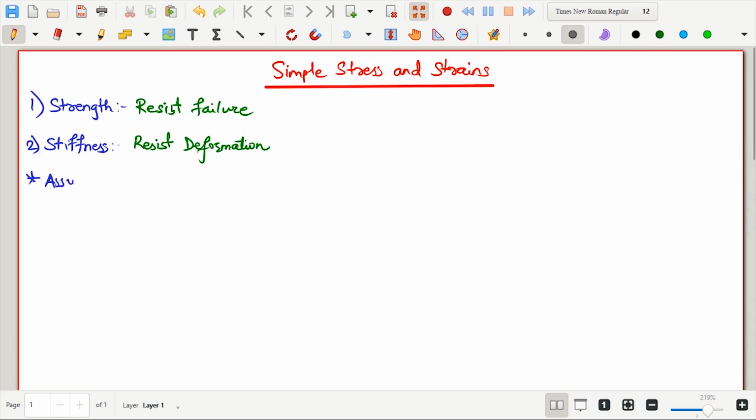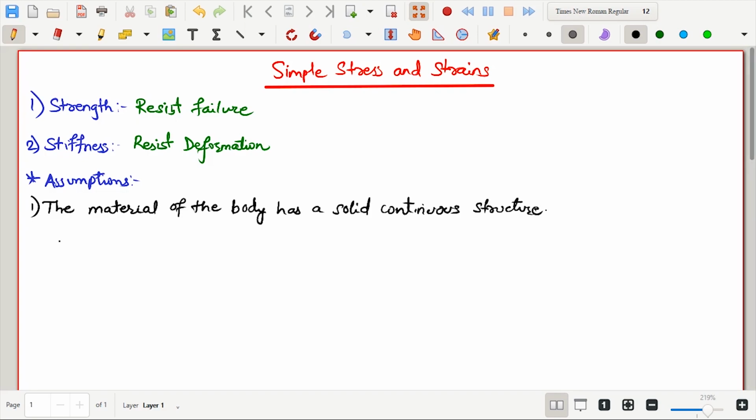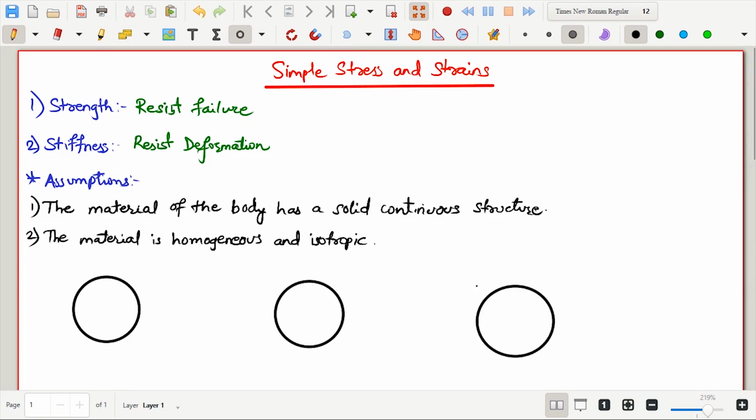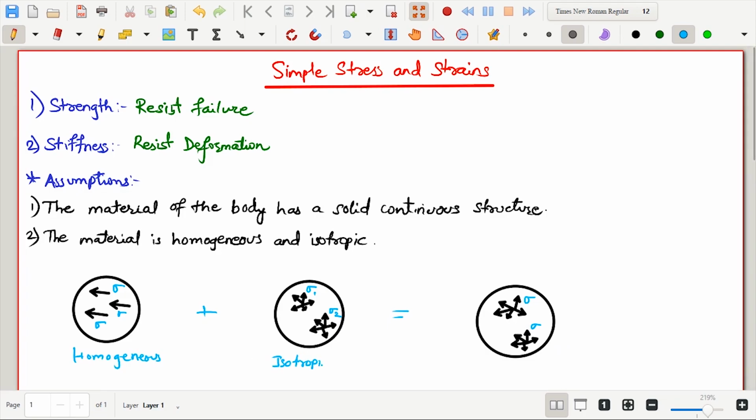Let's see the assumptions which are made in strength calculations of structural analysis. First, the material of the body has a solid continuous structure. Second, within the limits of part of the body, the material is homogeneous and isotropic, that is, it has identical properties at all the points and in all directions. Homogeneous means the body has same property and same direction at all points, while isotropic means the body has same property in all directions. If we combine these two, we will get a homogeneous and an isotropic structure which has same properties in all the directions at all the points.